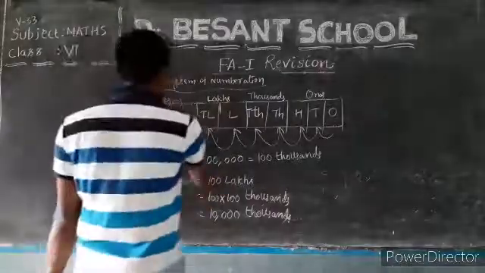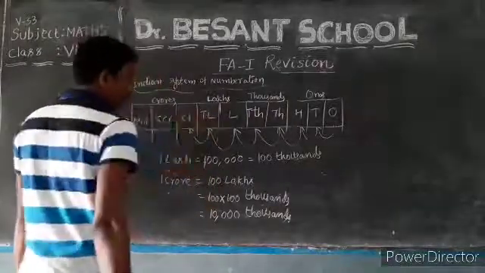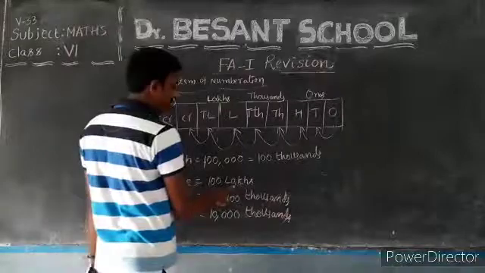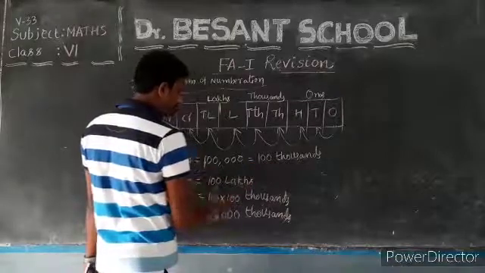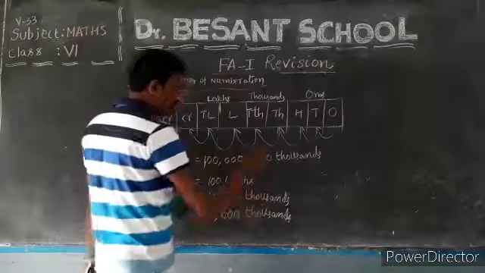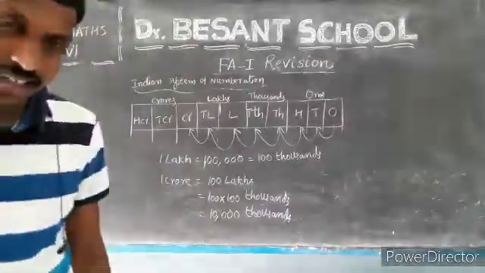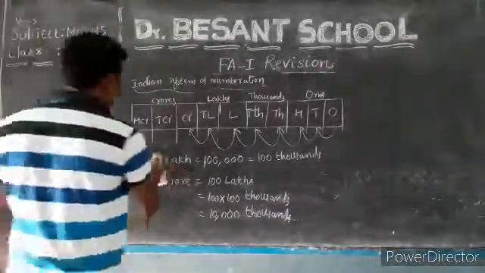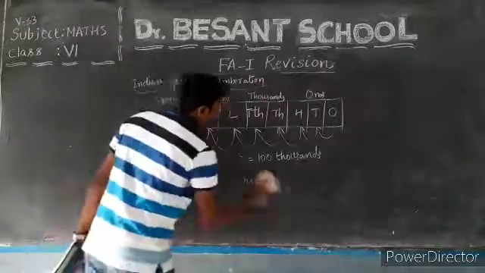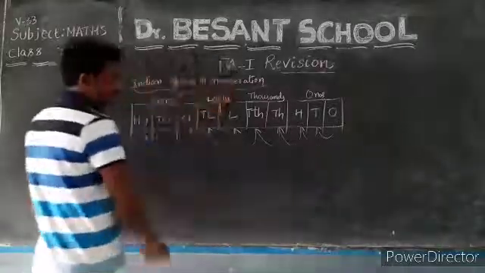So 1 crore equals how many lakhs here? 100 lakhs. 1 lakh equals how many thousands? 100 thousands. So 100 into 100 thousands, so 10,000 thousands. Are you able to understand? Yes. Like that you can bring the relationship between different place values.